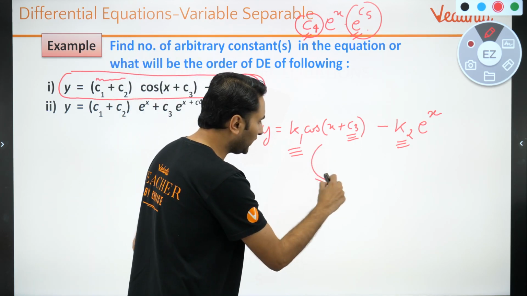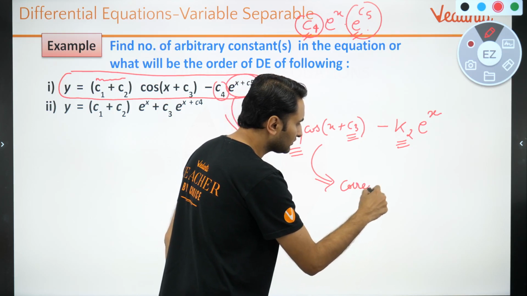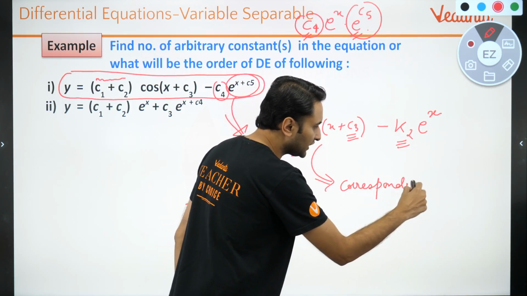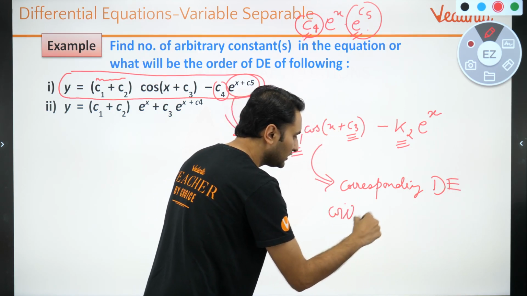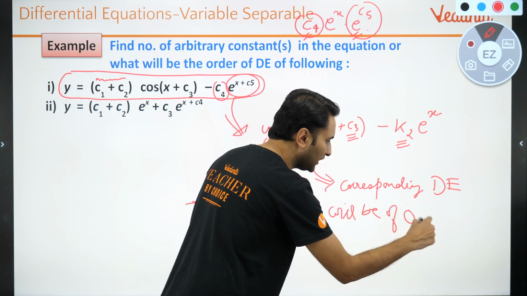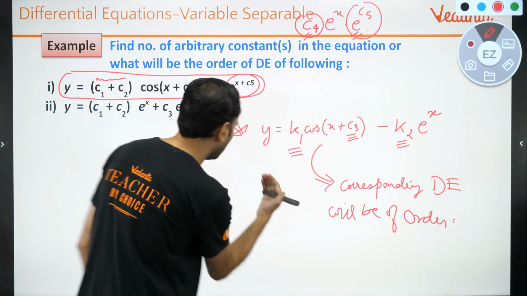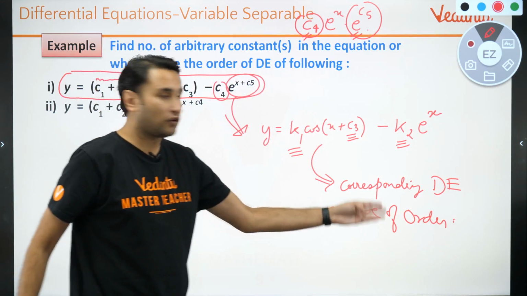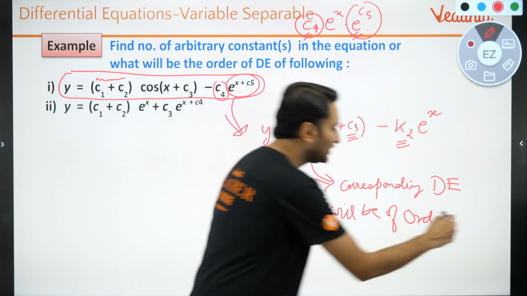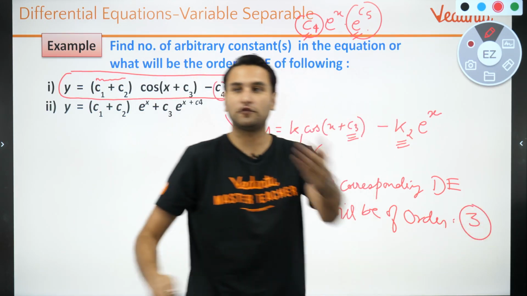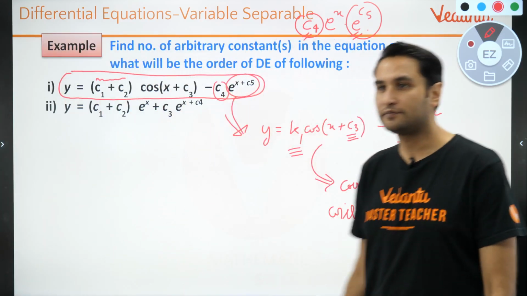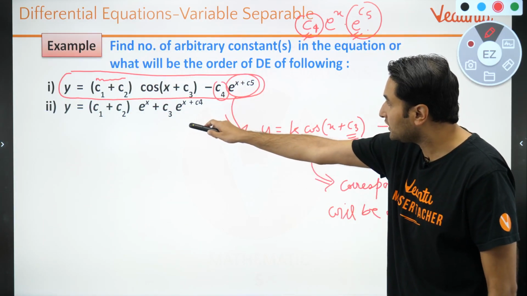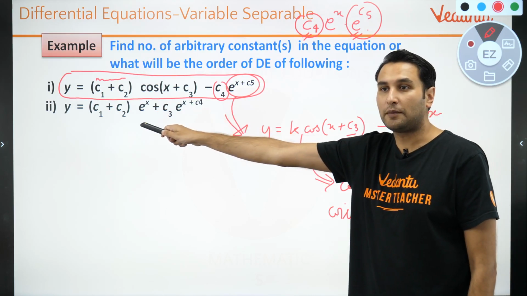So the corresponding differential equation will be of order... बच्चों क्या होता है order? What is the order? Order is equal to the number of independent arbitrary constants. It will be of order 3, which many of you told me in the question. Yes, Shantanu Kulkarni, it is live beta. ठीक है? Now you need to tell me the number of independent arbitrary constants here.